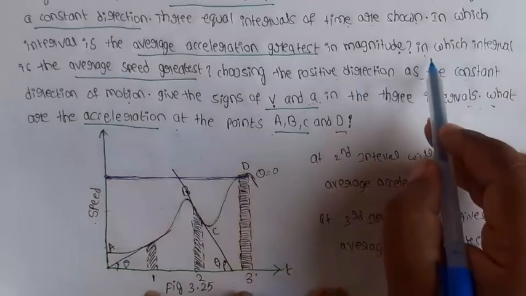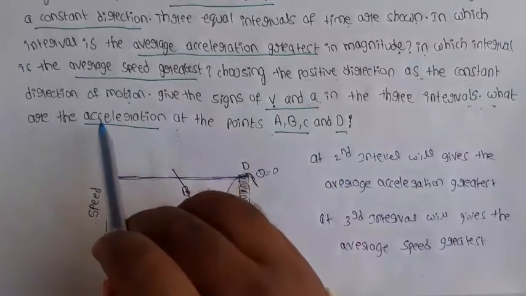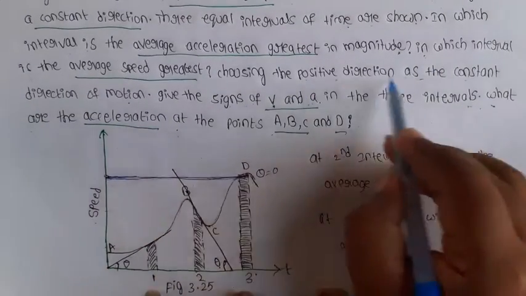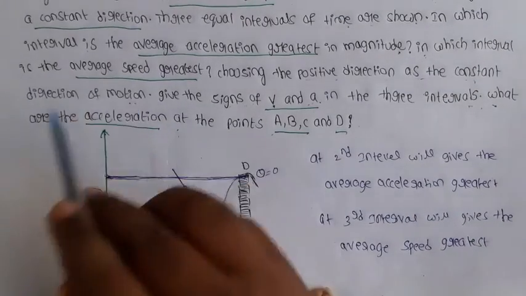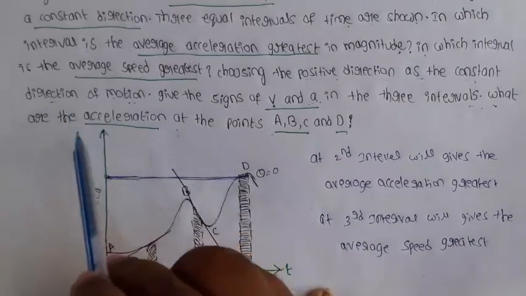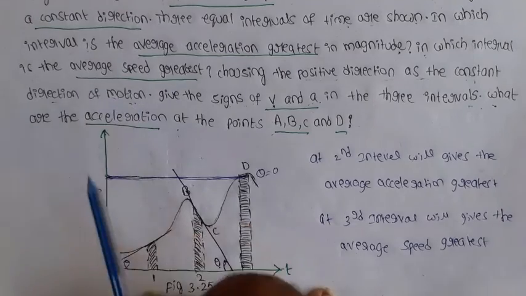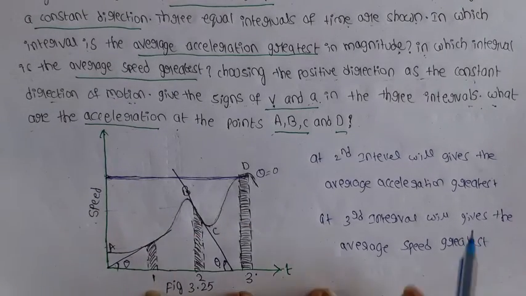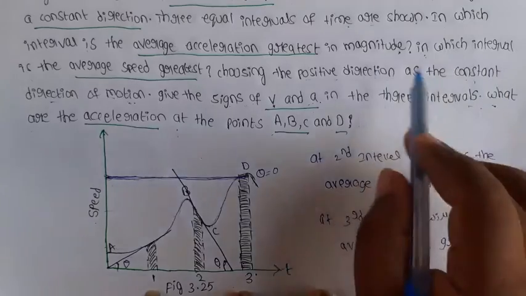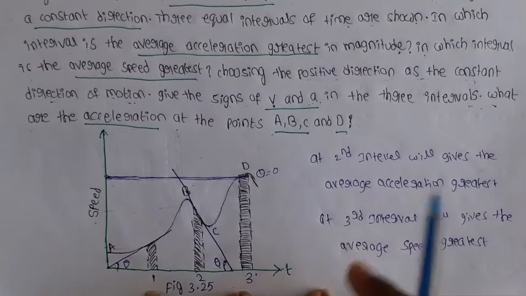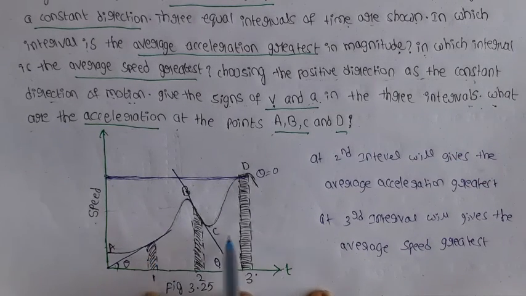Observe here in the question, the particle is moving in a constant direction of motion. So here the direction of the particle is given. So this can be taken as a velocity time graph, because we are also taking the direction of the particle. So these 3 are the intervals of the particle: first interval, second interval, third interval.